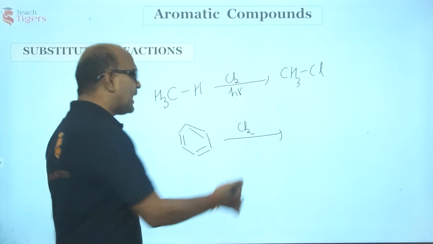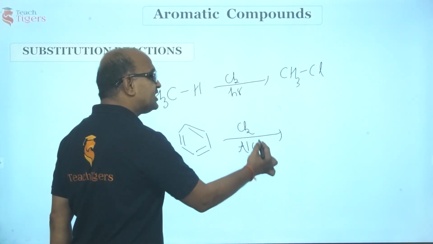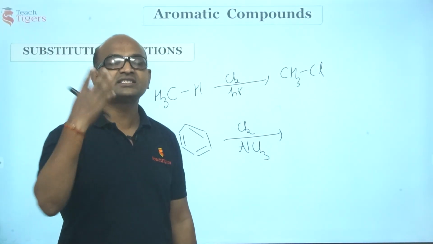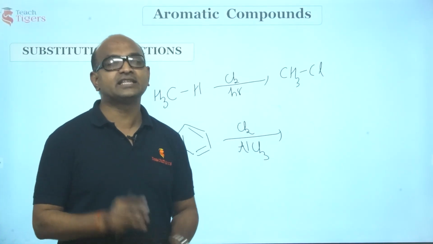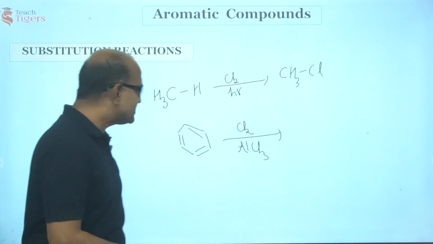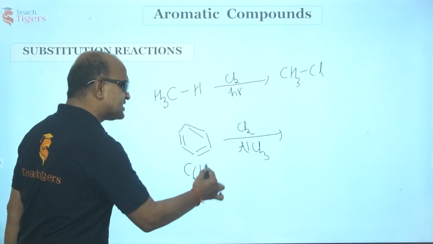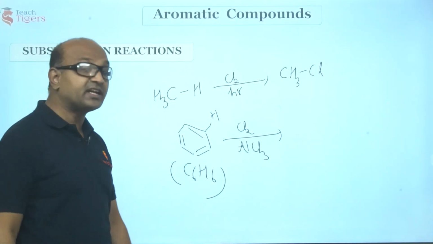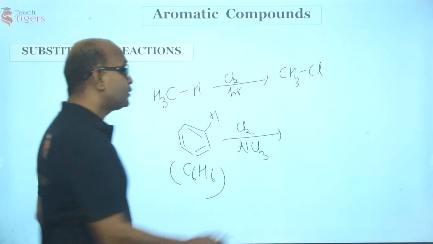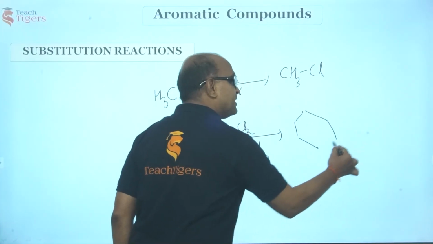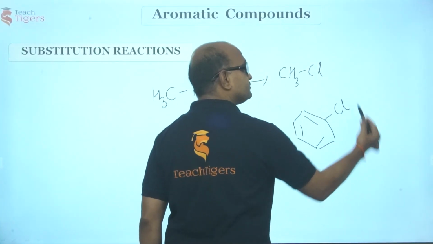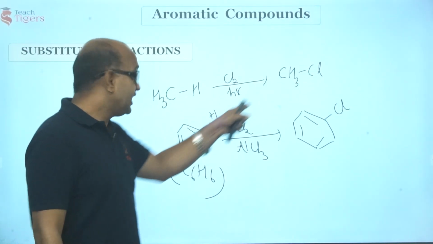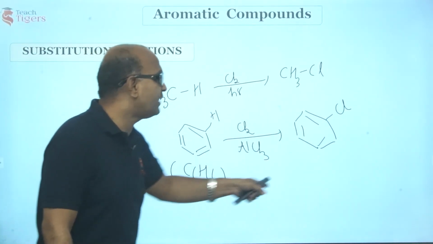So now I add a small catalytic amount of AlCl3. We call it a Lewis acid. We'll see what is the function of AlCl3 in later classes. Now what happens here? You know the formula of benzene is C6H6. Carbon is bonded to 6 carbons bonded to 6 hydrogens, right? Interestingly, the hydrogen of this benzene has been replaced by chlorine. In case of hydrogen of benzene, you have chlorine.